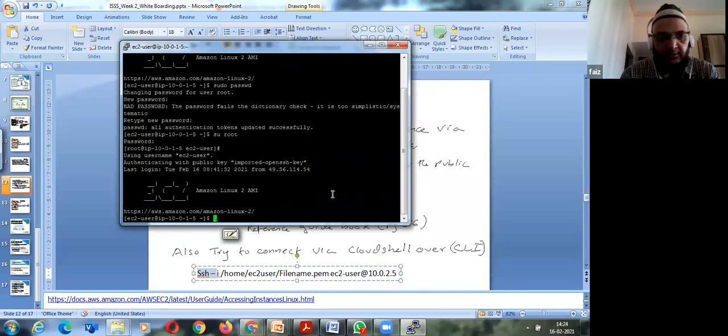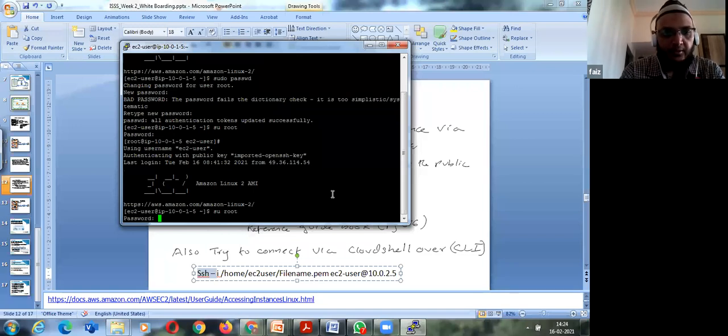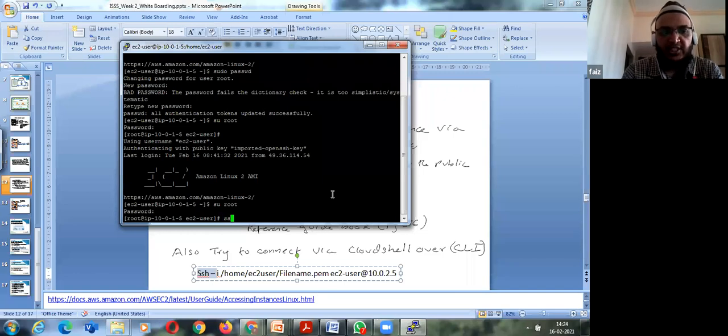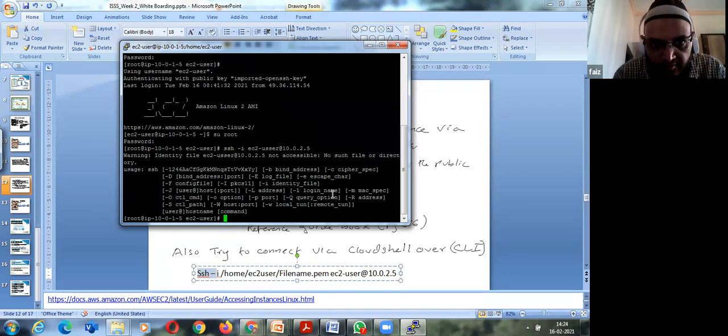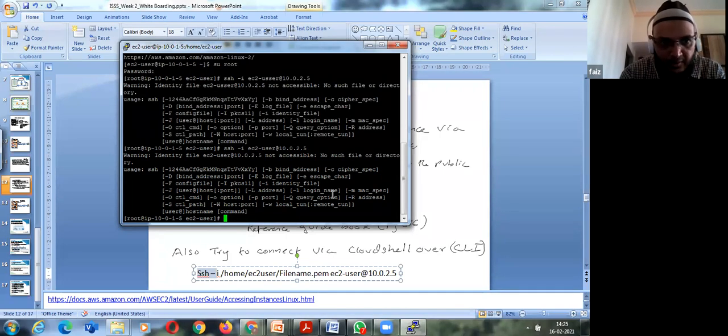I'll say sudo, then ssh, I have not copied the file over here, and say ssh ec2-user at 10.0.2.5. I think I'm missing something.